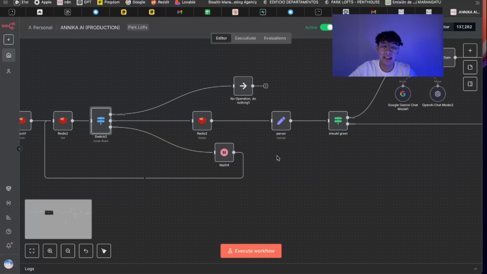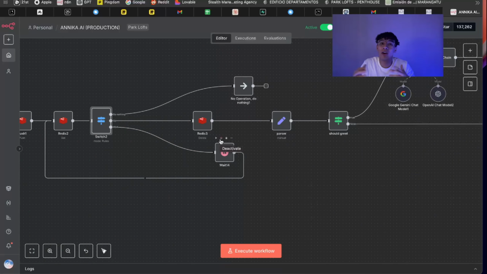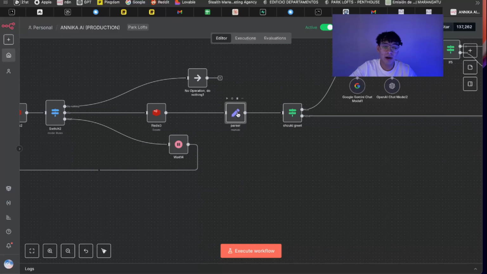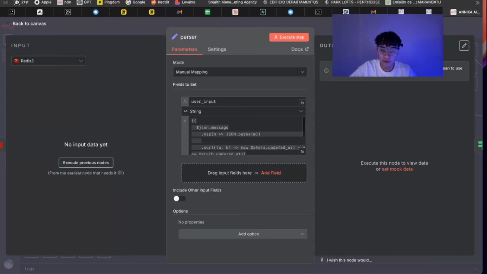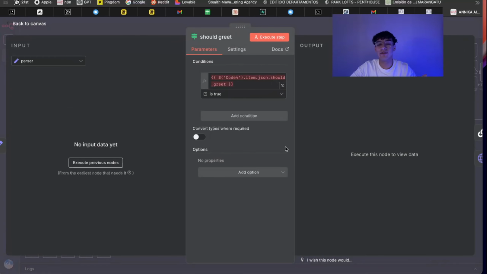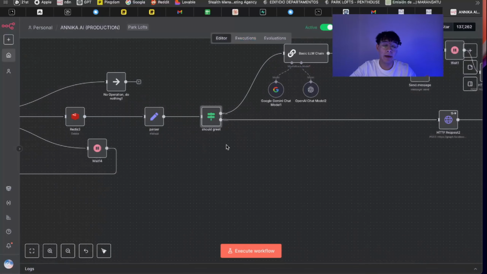Right here, we delete this. We have to do this so we can keep the cost cheap on Redis. So every time that we're using Redis, we're deleting everything again so it doesn't take a lot of space in there. Then we have a parser that puts all the data that we got from the Redis in a good format. And this if node decides if we should greet again or not, depending on the code node that we saw before.